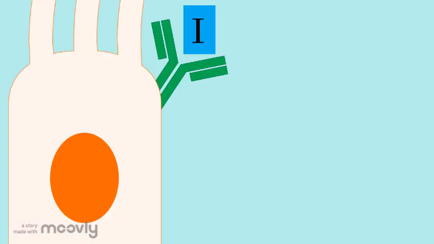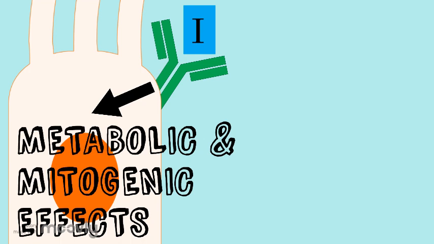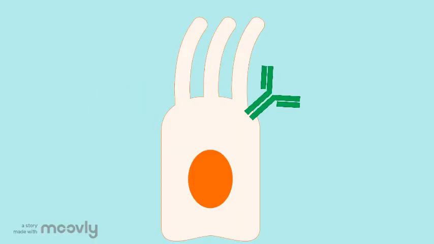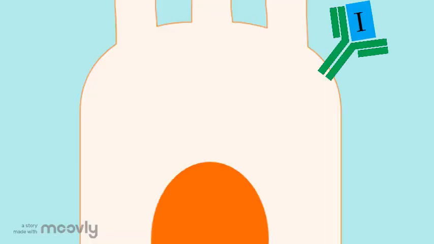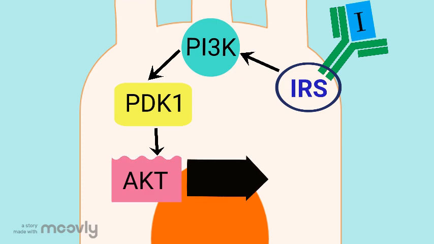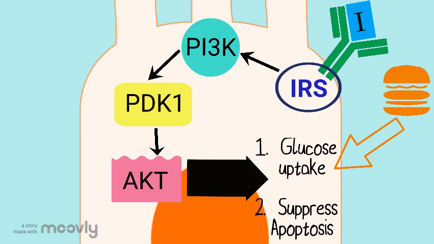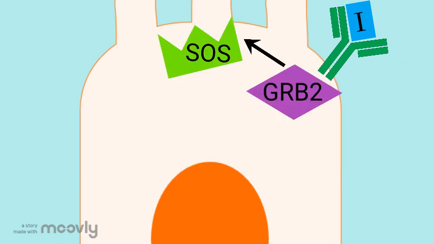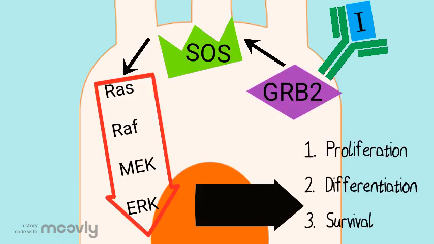Upon binding to its receptor, insulin triggers intracellular signaling cascades that have both metabolic and mitogenic effects on target cells. The pathway responsible for control of cell metabolism is the PI3 kinase pathway. Once activated by insulin, it promotes glucose uptake in target tissues, as well as the suppression of cell death, whilst the MAP kinase-mediated insulin pathway promotes growth, differentiation, and survival.